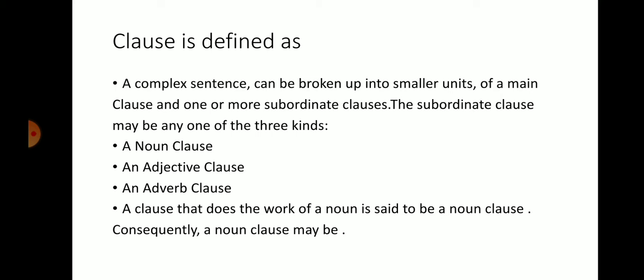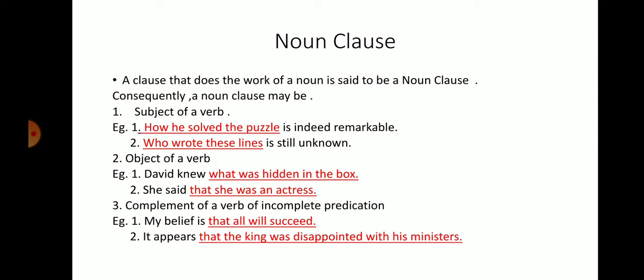A clause that does the work of a noun is said to be a noun clause. Consequently, a noun clause may be, first, the subject of a verb. So in which cases or areas do we say it's a noun clause?